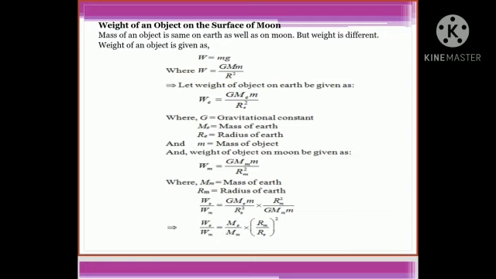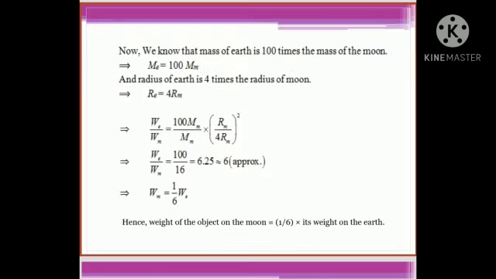So We upon Wm equals G Me m upon Re square into Rm square upon G Mm m. Cancelling, we get We upon Wm equals Me upon Mm into Rm square upon Re square. Now we know that the mass of Earth is 100 times the mass of Moon. So Me equals 100 times Mm.